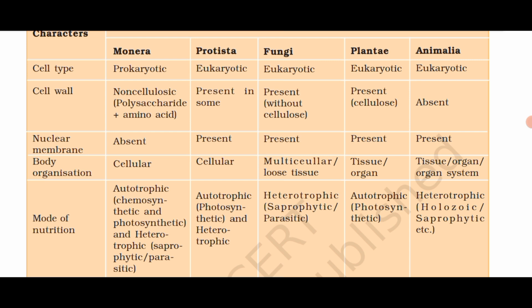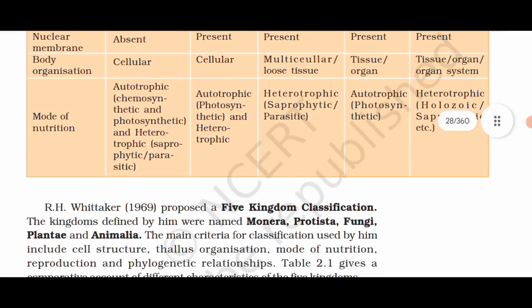Mode of nutrition of Protista: autotrophic, photosynthetic, and heterotrophic. Mode of nutrition of Fungi: heterotrophic, saprophytic or parasitic. Mode of nutrition of Plantae: autotrophic, photosynthetic. Mode of nutrition of Animalia: heterotrophic, holozoic or saprophytic, etc.